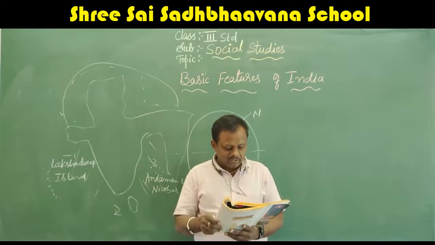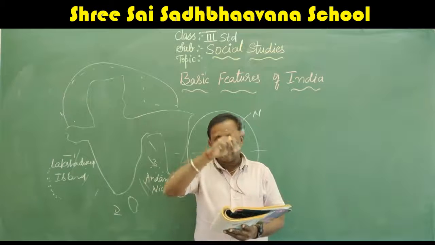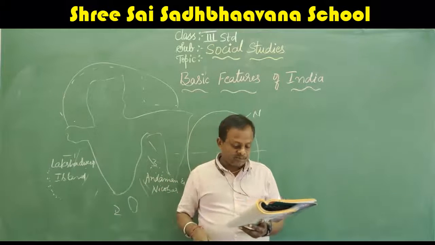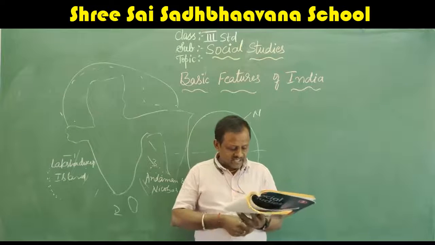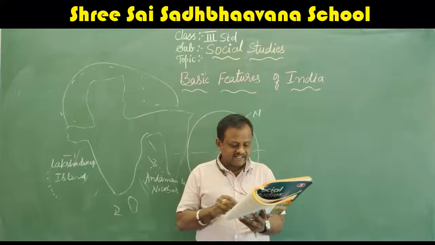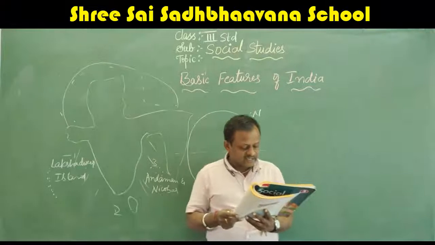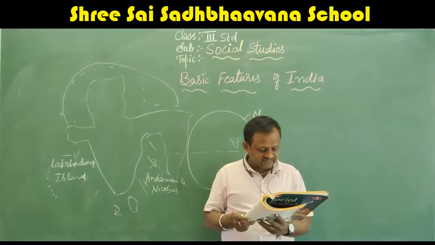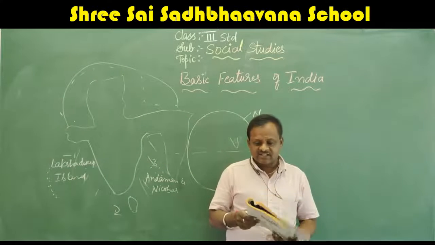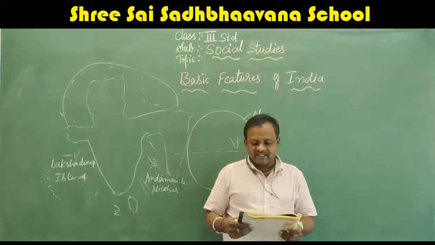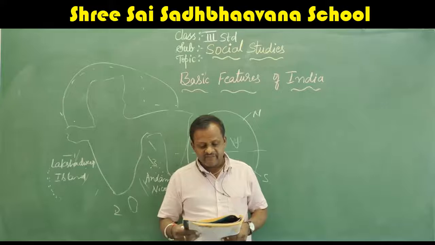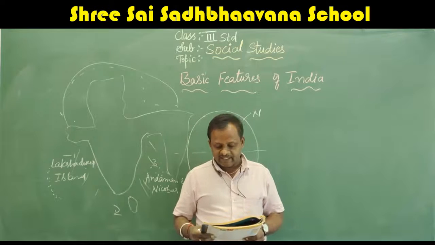Next we will move to the boundaries. What are the borders? What are the boundaries? I will read. The Indian peninsula is surrounded by the Himalayan mountain ranges in the north, the Bay of Bengal in the east, the Arabian Sea in the west, and the Indian Ocean in the south. The Himalayas are the mountain range that runs from west to east with high peaks and deep valleys.